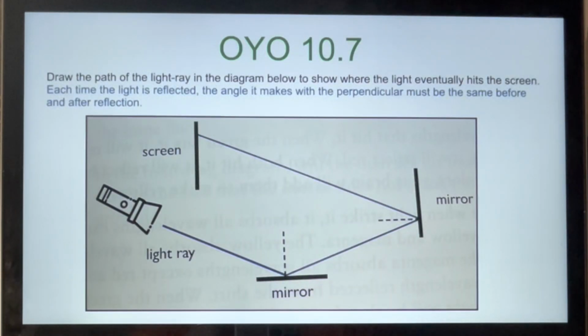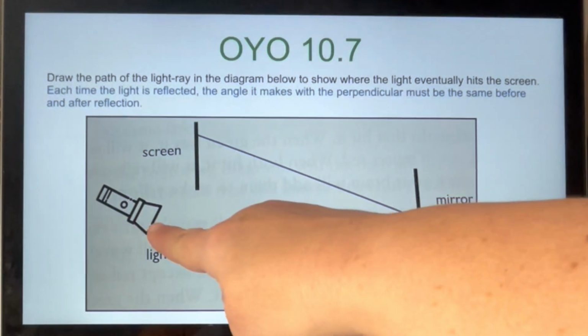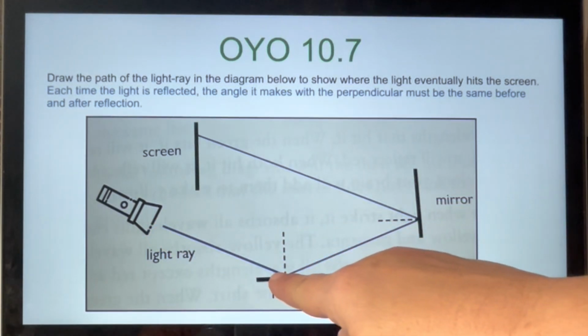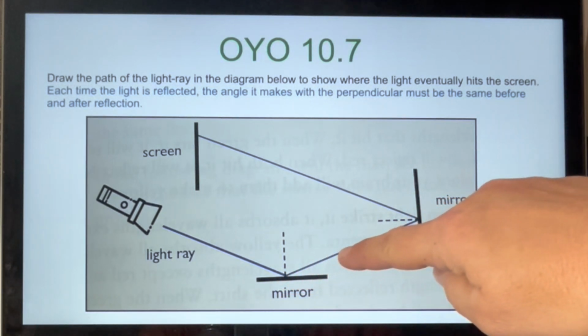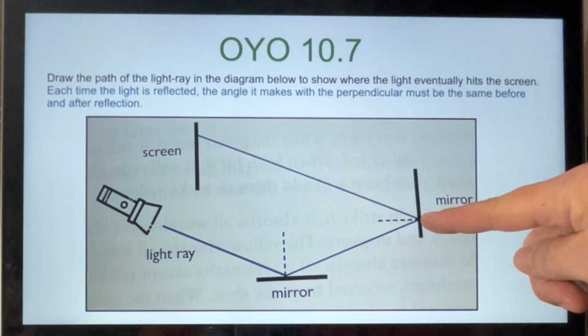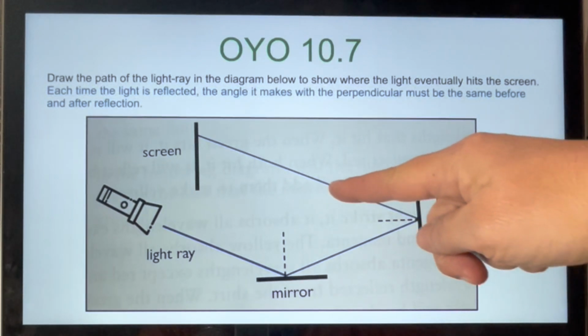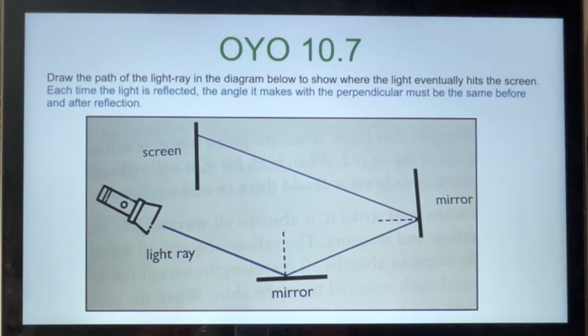On your own, 10.7, draw the path of the light ray in the diagram to show where the light eventually hits the screen. All right, so each time the light is reflected, the angle it makes with the perpendicular must be the same before and after the reflection. So our light wave is coming in at this angle. It needs to exactly be the same angle going out. Again, the same angle. And it will be projected there on the screen.